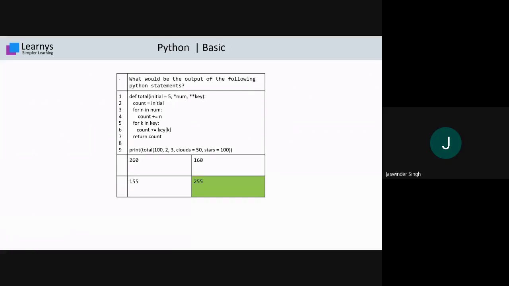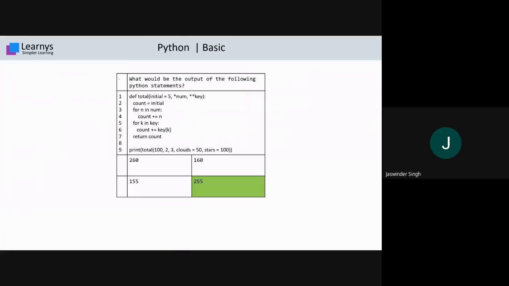है, डबल स्टार रिप्रेजेंट करता है डिक्शनरी को। Now what happens in this question is we are calling this function from the statement number 9, and at the statement number 9 we have a total. Inside that total we have first parameter 100. That 100 is basically copied to your initial variable, or you can say initial parameter. Okay, so it means the 5 which is assigned in a function is changed to 100 because the first argument is 100 and that will be copied.